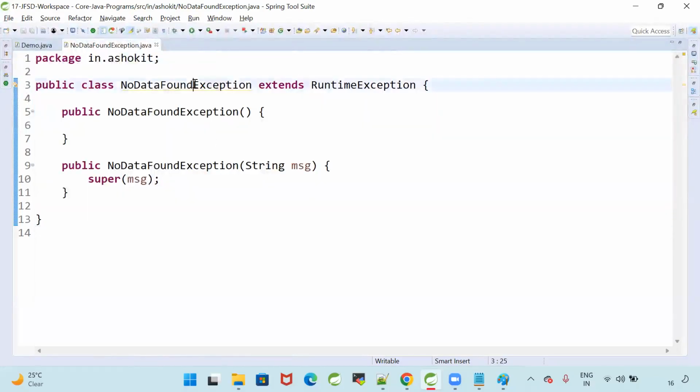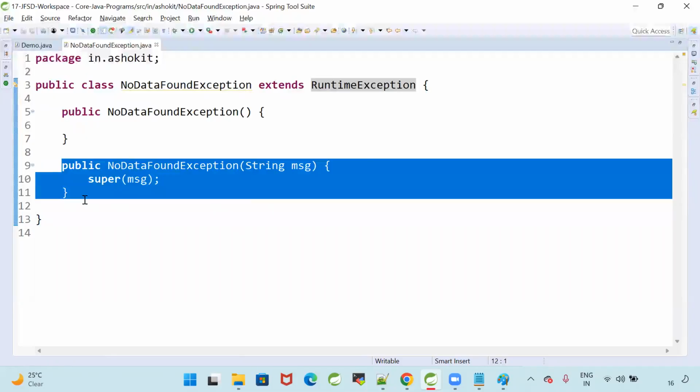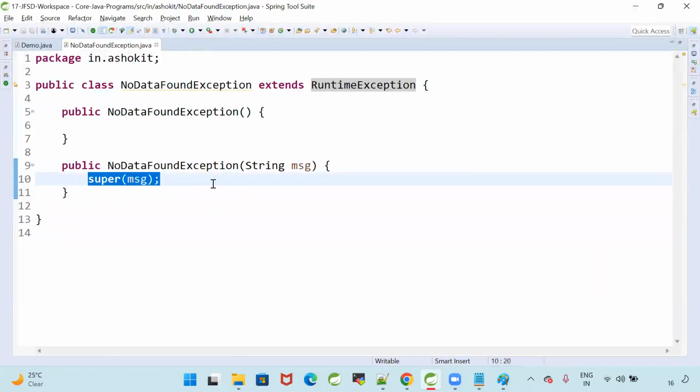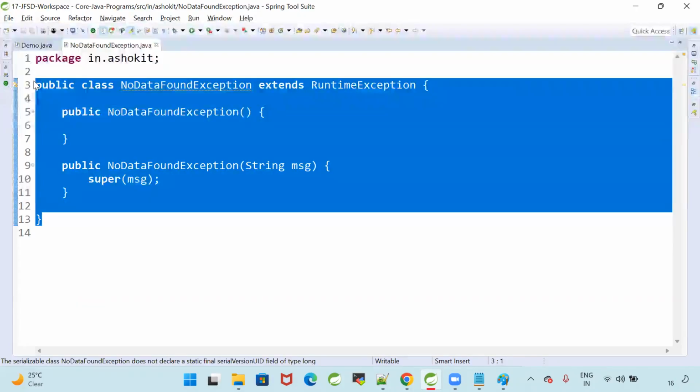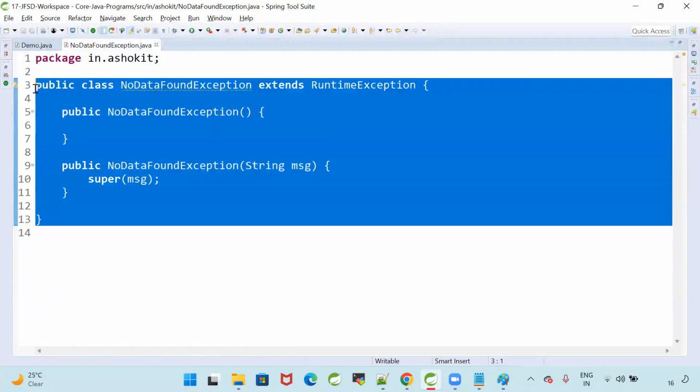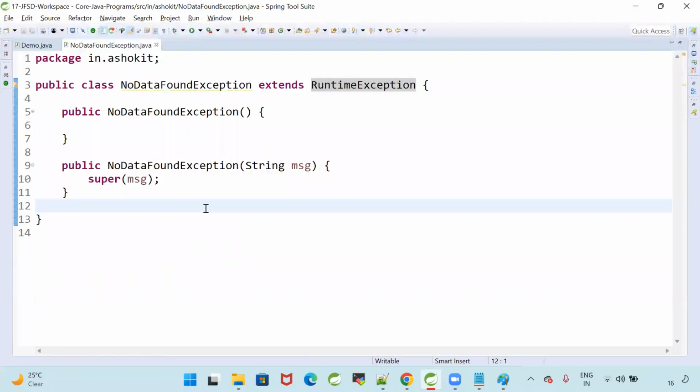Public class NoDataFoundException extends RuntimeException, with a NoDataFoundException constructor and a NoDataFoundException constructor with a string message. So can I call this an overloaded constructor? Yes. Inside this constructor I am calling the super class constructor. Whenever you want to create a user defined exception class, this is the process we will follow to create one user defined exception.